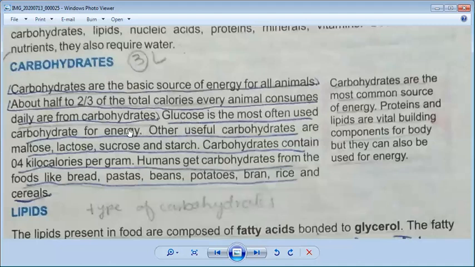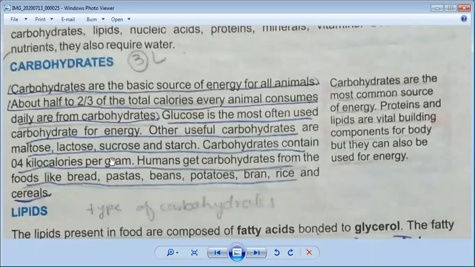Glucose is the most used carbohydrate for energy, and other useful carbohydrates we can find in citrus fruit, lactose in dairy products, and sucrose in sugary food, and starch. So these are other important carbohydrates which our body gets in different forms of food.